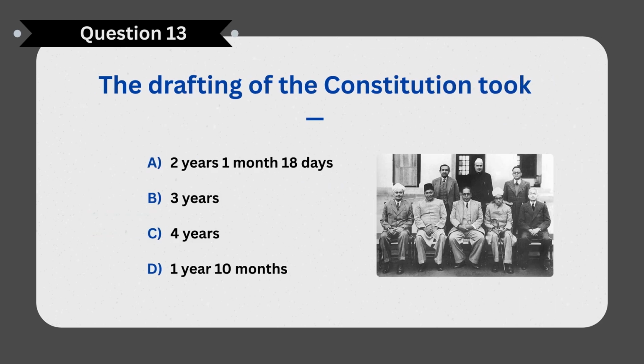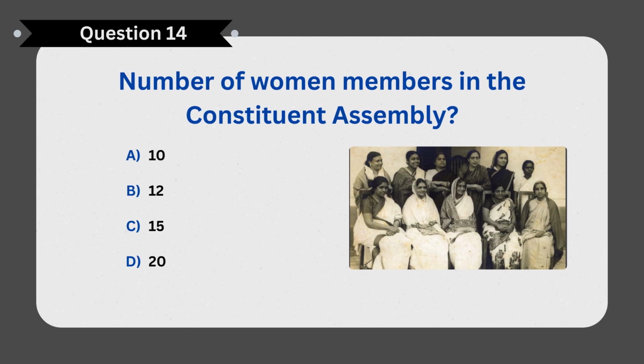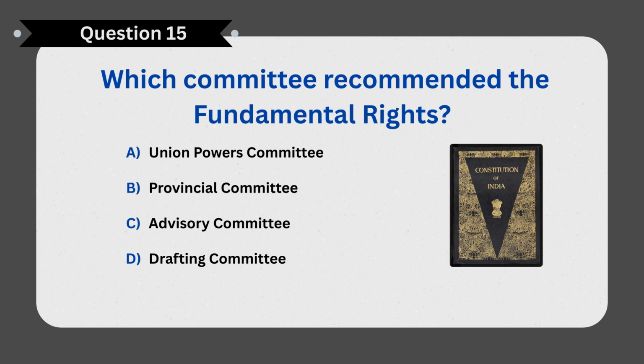Next question. The drafting of the Constitution took? Correct answer A. 2 years, 1 month, 18 days. Next question. Number of women members in the Constituent Assembly? Correct answer B. 12.